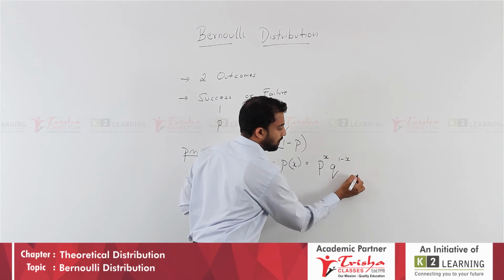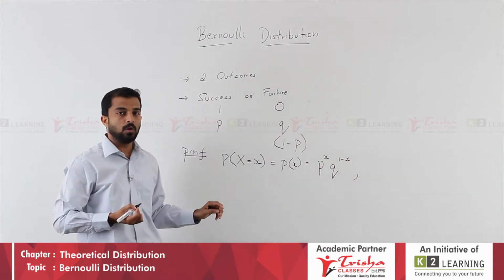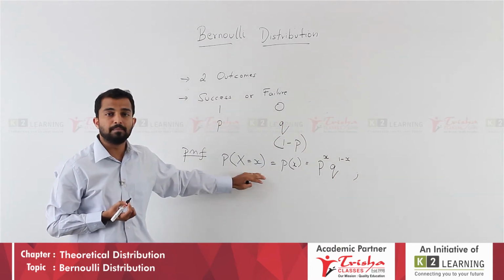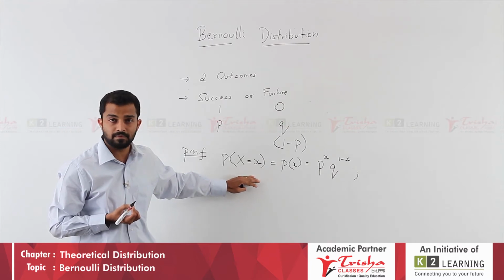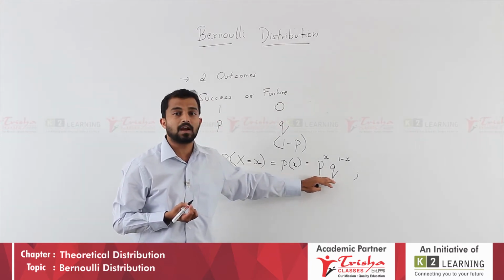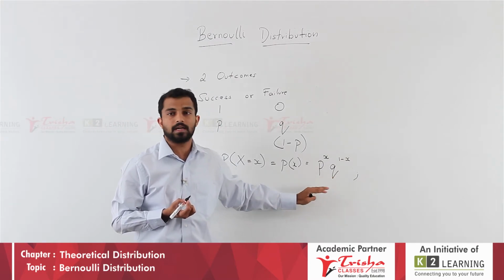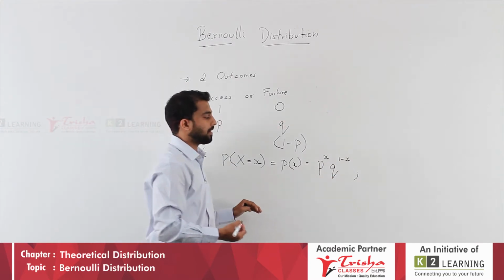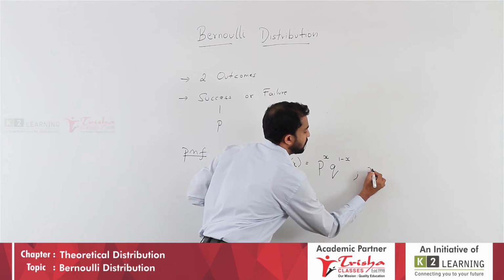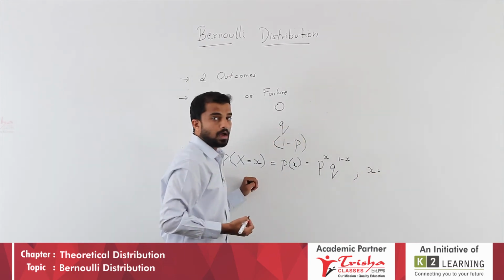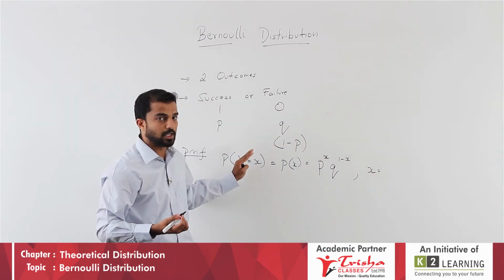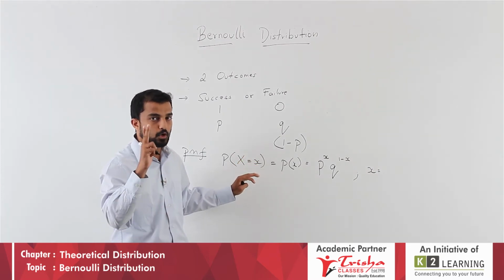Put a semicolon after that. Very important, students: once you write the PMF, do not forget to write the range, or else you will not get marks in the exam. The range for Bernoulli distribution is x equals 0, 1, since it has 2 outcomes.